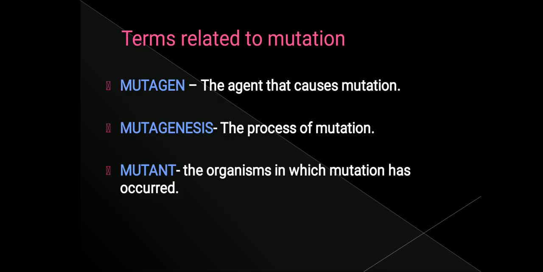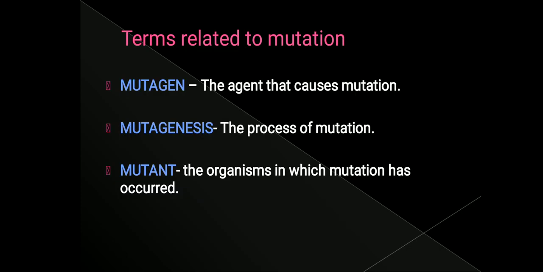So let us see some terms that are related to mutation. Mutation is the sudden change that occurs in the genetic material. So a mutagen is the agent that causes mutation. Any agent, whether a physical agent, chemical agent or biological agent, which causes mutation is known as a mutagen.